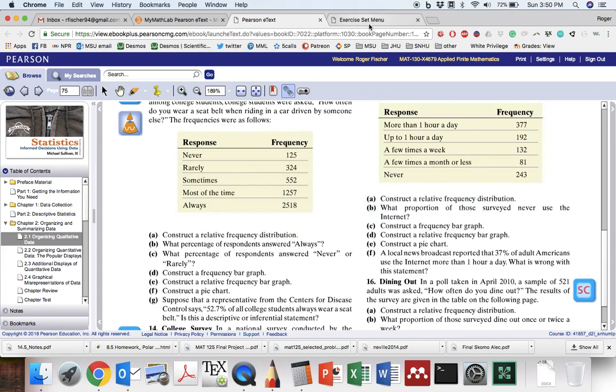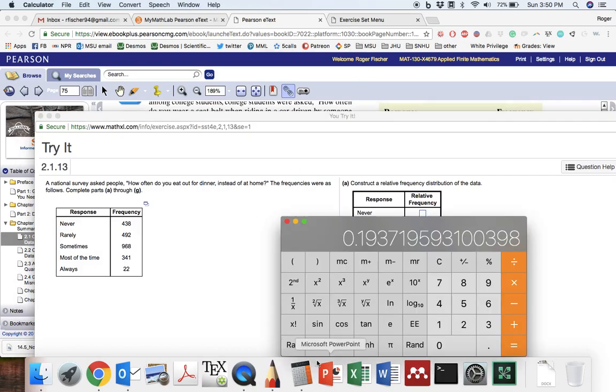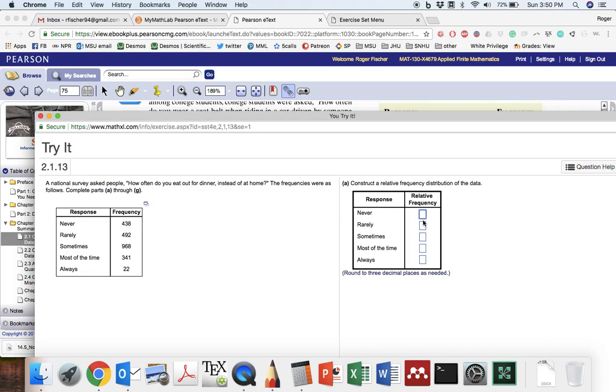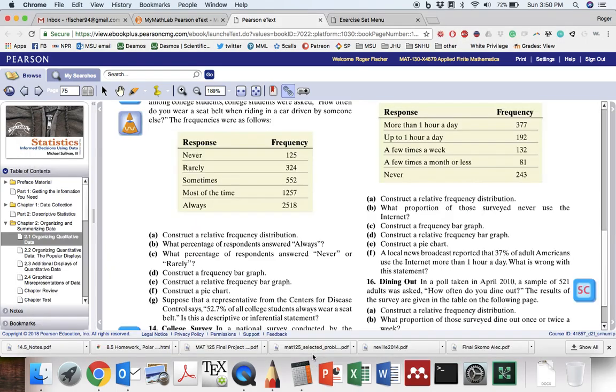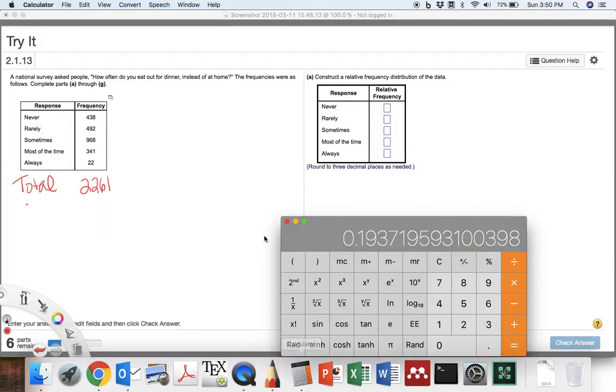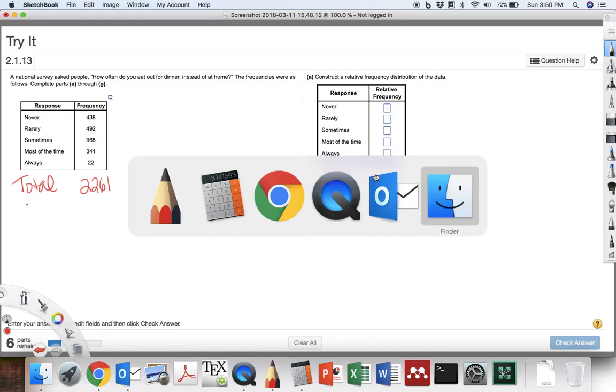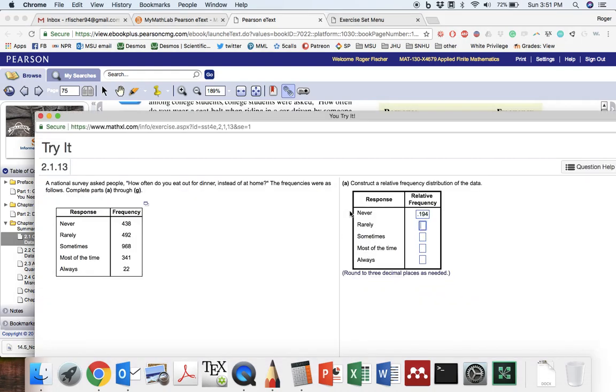And then I'm going to go ahead and put that in. Let's see, where did it go? 0.194, to the nearest thousandth. Then to get rarely, we'll go, oh, wrong thing. We'll go 492 divided by 2,261 to the nearest 3 decimal places, 0.218.